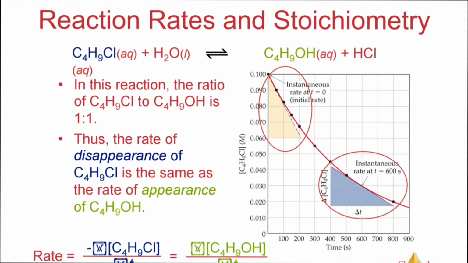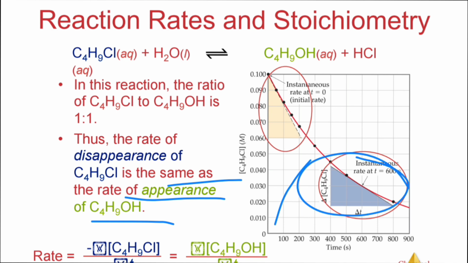Reaction rate and stoichiometry. In this reaction the ratio of butyl chloride to butyl alcohol is 1:1. Thus the rate of disappearance of butyl chloride is the same as the rate of appearance of butyl alcohol. You can see this is decreasing and this one will be increasing. At one point they will be equal.